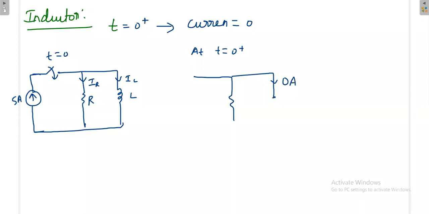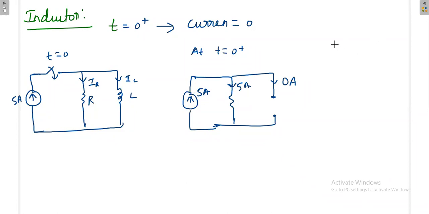That means I can consider that the inductor is like an open circuit. At t is equal to 0 plus, the current across the inductor cannot change suddenly. Even though the switch is closed and the source is connected, immediately you will not get the current. So at t is equal to 0 plus, the inductor is like an open circuit. Once it is open, the entire 5 ampere current will flow through the resistor. The resistor can accommodate any amount of current.